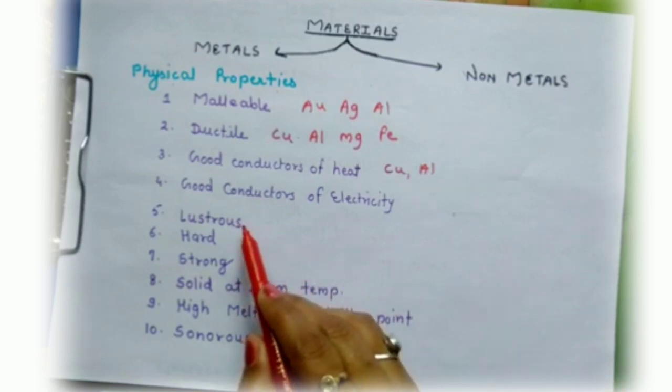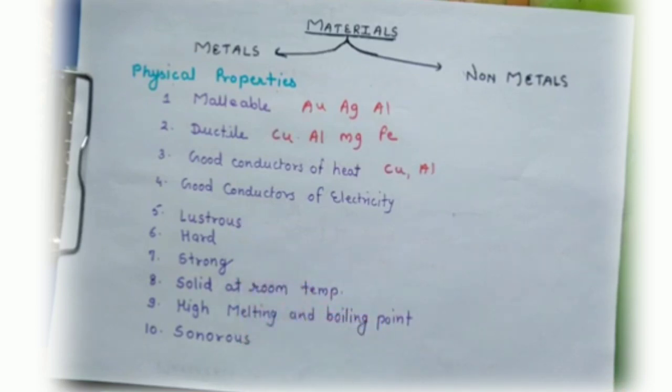Now the fifth characteristic is lustre. Lustrous means they have a shiny surface. Most of the metals have a shiny surface, for example gold, silver, copper, and they can be polished. The property of metal of having a shiny surface is called metallic lustre. That means chamak. Most metals have a shiny surface.